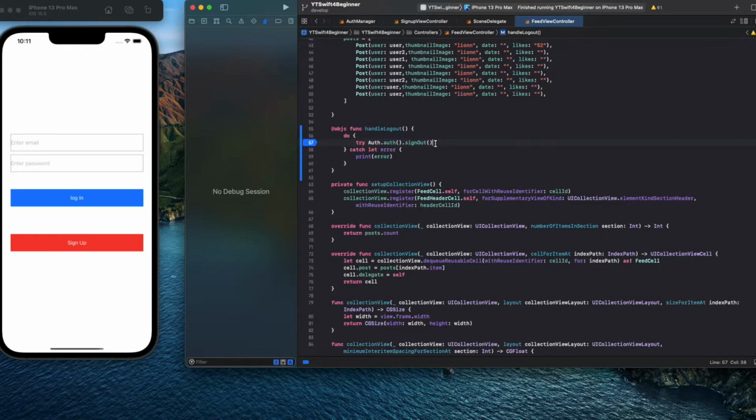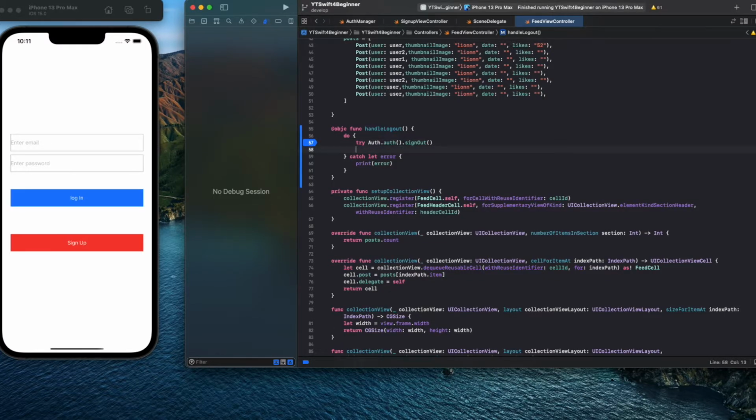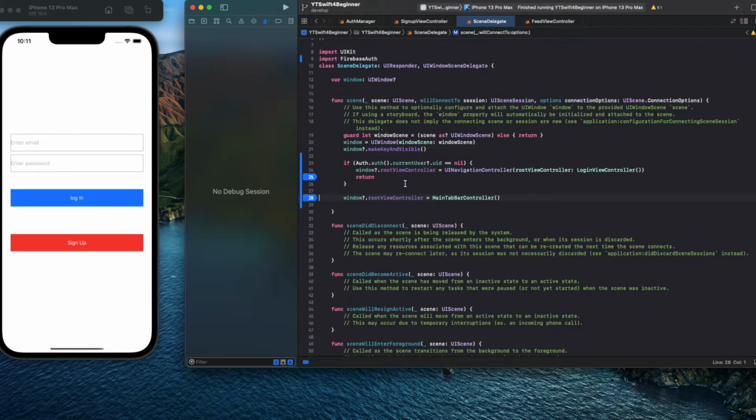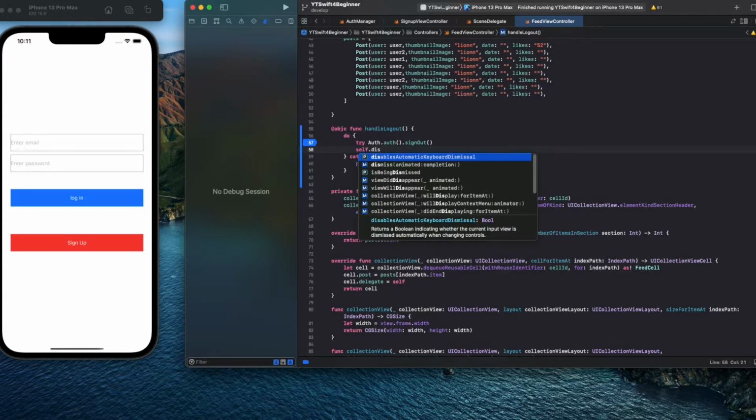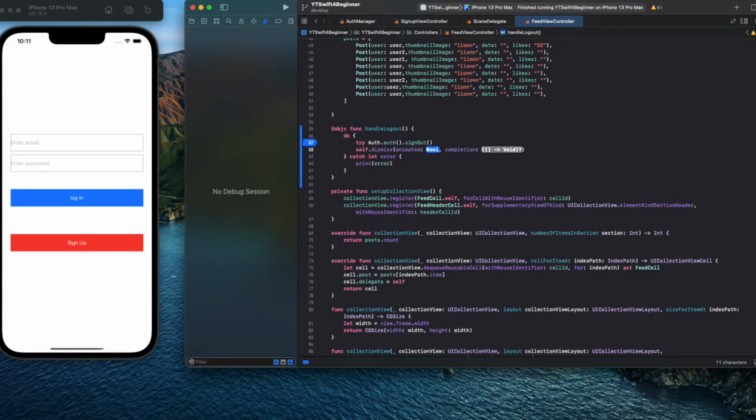So try to catch this. If this succeeds, you could just, oh, you've got to present the, what's the name of this thing? Login controller. Yeah. I keep forgetting it. Maybe this. I say it could be dismissed, true.